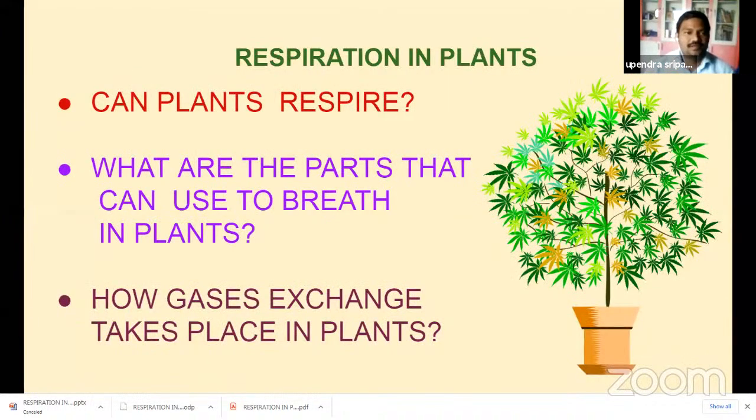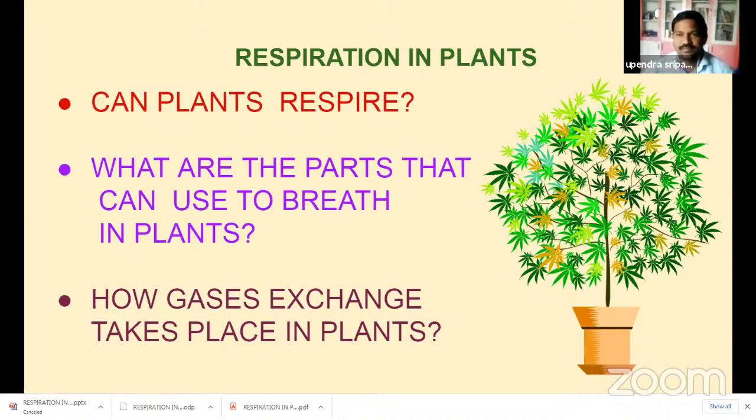Here the students will wonder, can plants respire? What are the parts plants use to breathe? How does gas exchange take place in plants? In the last few classes, we observed many types of respiratory systems. Branchial respiration, where gills are the important organs in fishes, and pulmonary respiration, where lungs are the important organs in human beings, and skin is the important respiratory organ in cutaneous respiration.